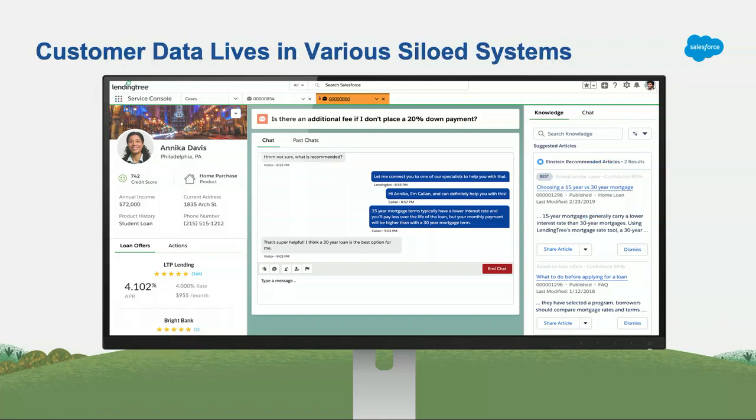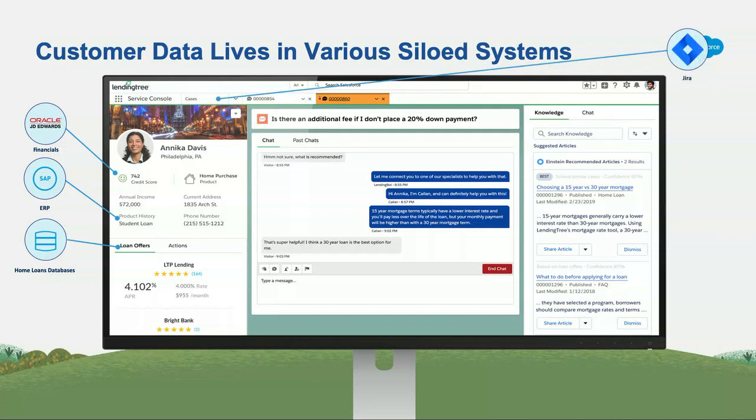And so when you think about all the data that your service agent might need to serve their customers, they might need access to something like an Oracle for financial information. They might need access to SAP, so for your product history. They might need access to a lot of third-party databases, so that's where home loans comes in. They might need access to Jira as well as ServiceNow, so when there's an issue or incident with the product. And it soon becomes really clear that in order for you to help your agents to also give your customers the personalized, connected experiences that they need, you really need to think about integration.